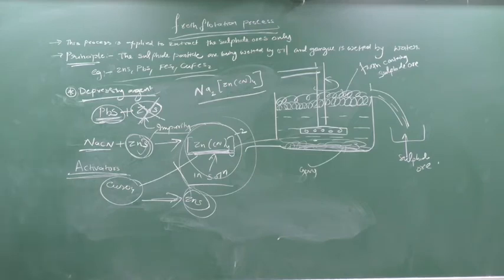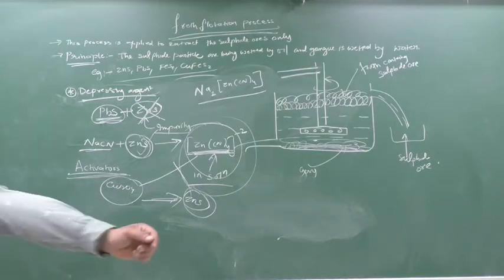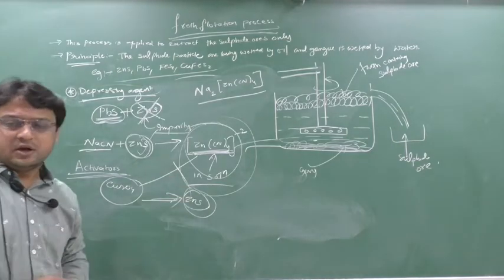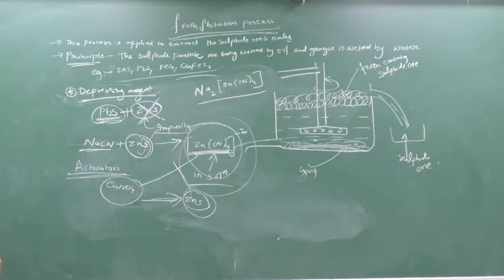To get back ZnS, activators like CuSO4 are added. Hence ZnS will froth. Now ZnS will float in the froth and can be skimmed off. Now you will get ZnS on the frothing agent by blowing air in the froth.